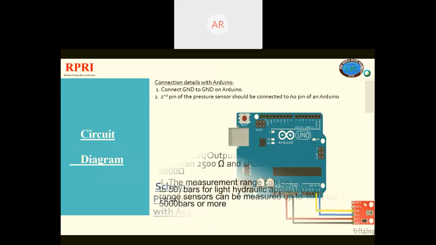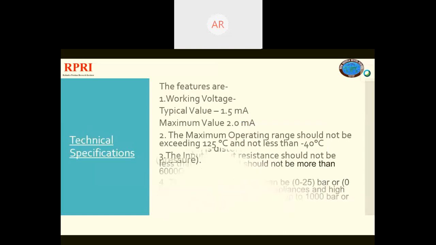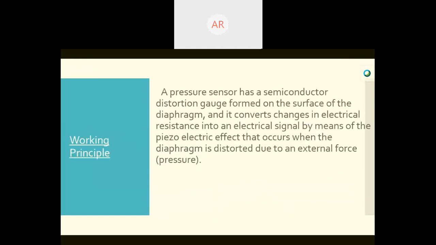A pressure sensor has a semiconductor distortion gauge formed on the surface of its diaphragm, and it converts changes in electrical resistance into an electrical signal by means of an effect known as the piezoelectric effect. So what is the piezoelectric effect? A piezoelectric effect is an electric charge that accumulates in certain solid materials in response to applied mechanical stress. The piezoelectric effect occurs when the diaphragm is distorted due to an external force. This external force is known as pressure.